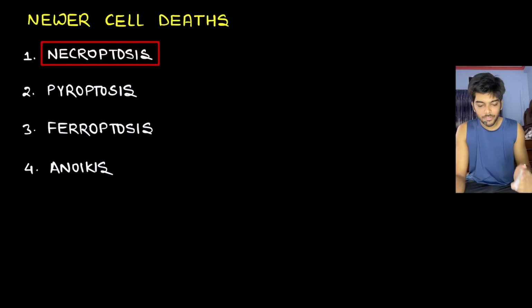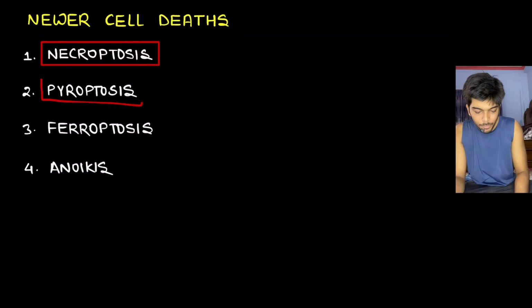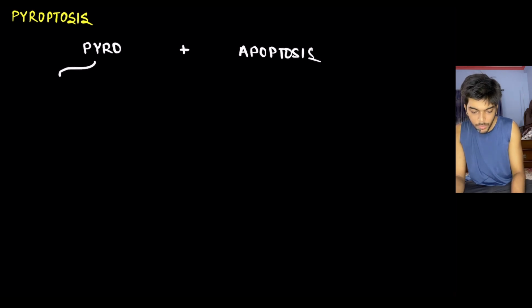The second type of new cell death is pyroptosis. And as the name says, it is made from the combination of two words, pyro plus apoptosis. Pyro refers to the presence of fever, that is, the person has fever due to pyroptosis.